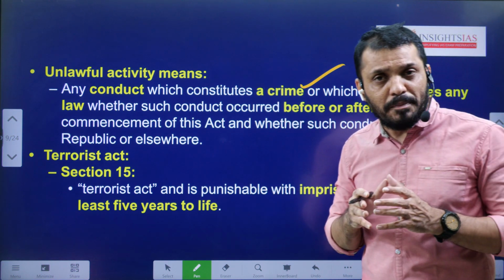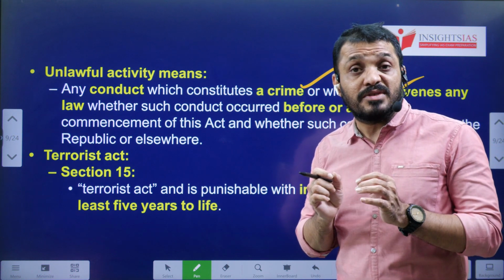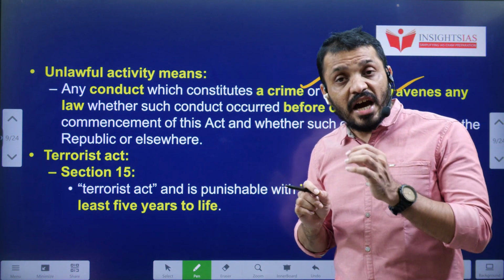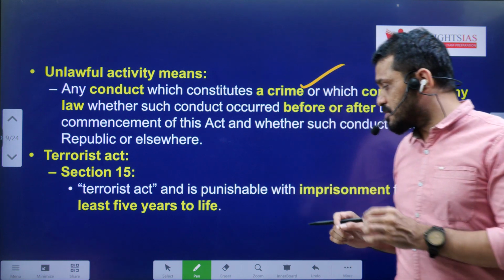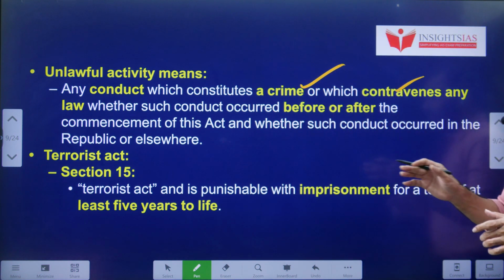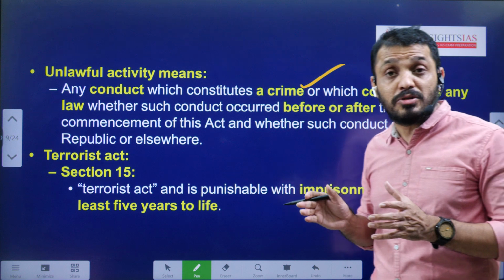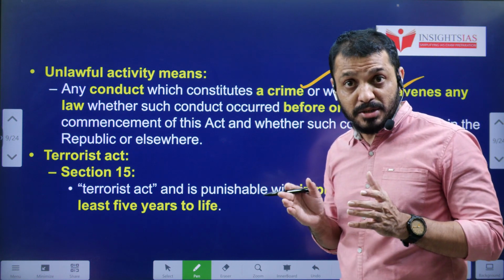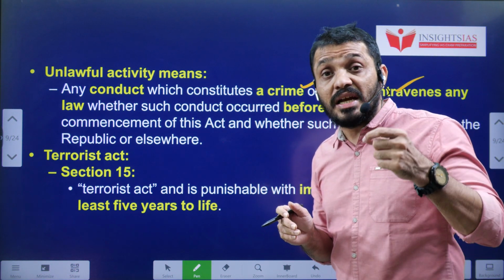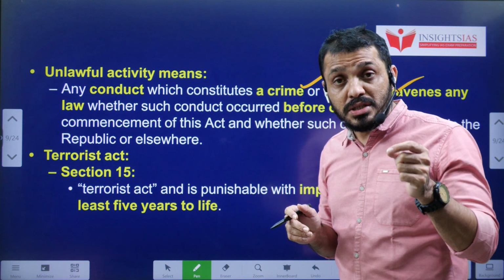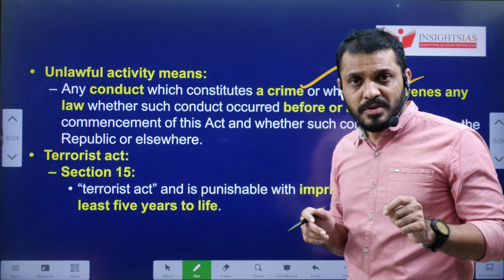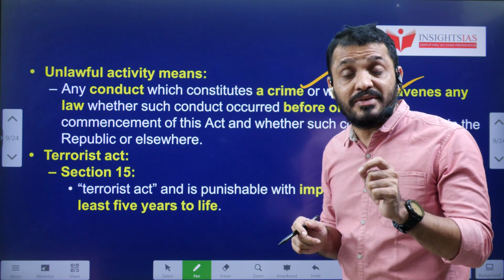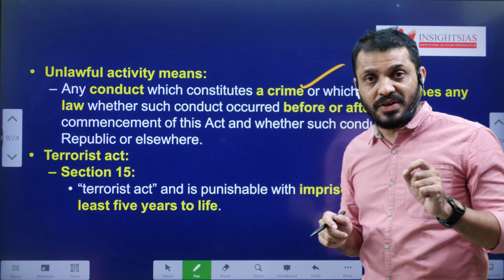In this particular UAPA, section 25 deals with the punishment. Any unlawful activity attracts punishment of at least a minimum of 5 years, and it may even extend to life imprisonment in case that unlawful activity caused the death of individuals. In that case, the punishment may even go to imprisonment for life.